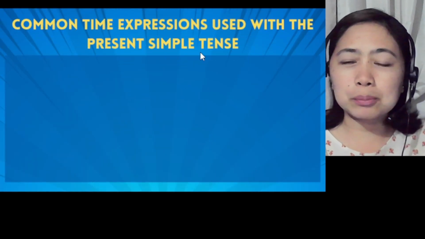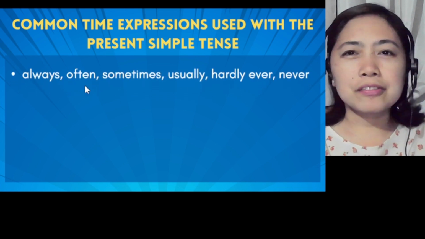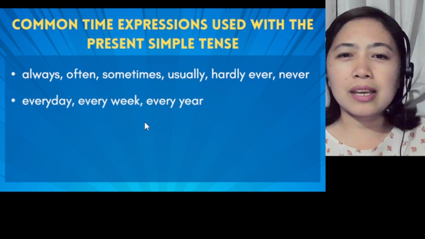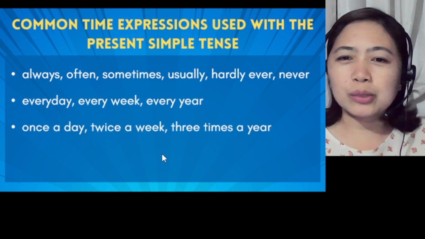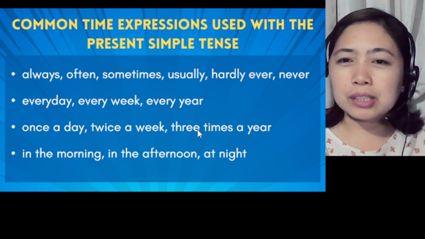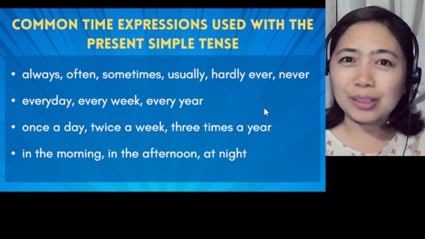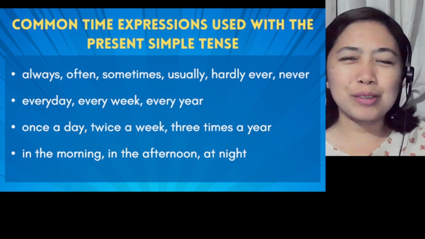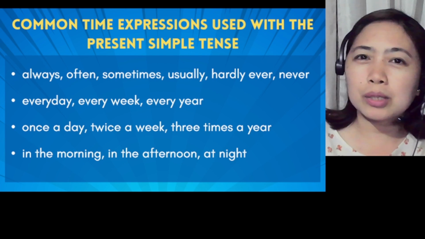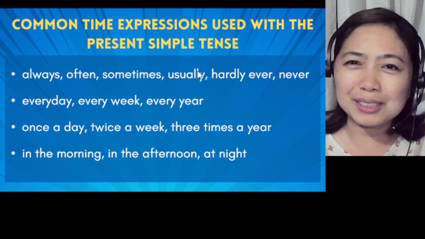Common time expressions used with the present simple tense are always, often, sometimes, usually, hardly, hardly ever, never, every day, every week, every year, once a day, twice a week, three times a year, in the morning, in the afternoon, at night. With these time expressions, you will be using present simple of your verb. Of course, always take note of your subjects. If you have a singular subject, you will always have a singular verb. If you have plural subjects, you will also use the plural verb, in the present simple tense.